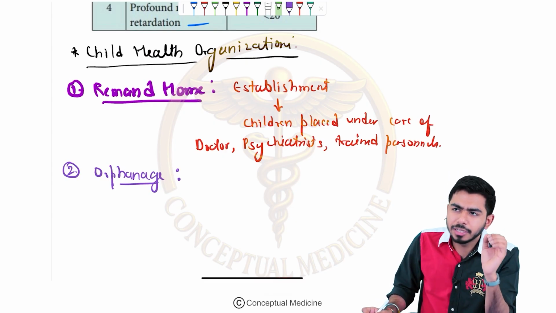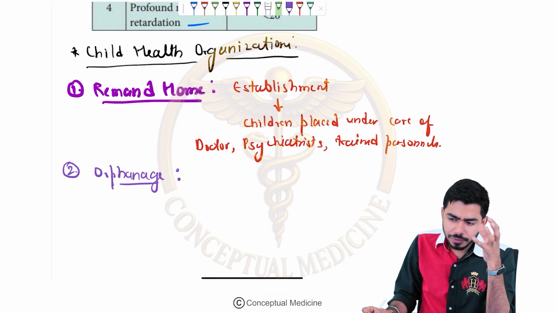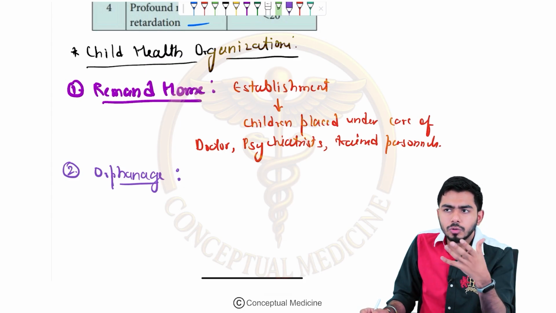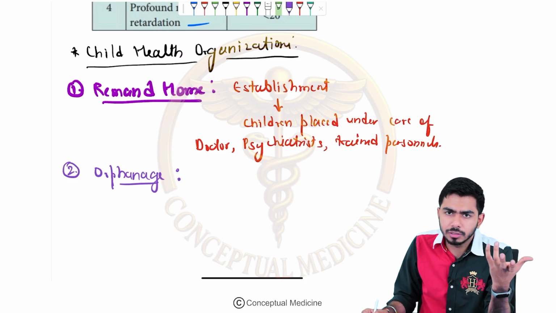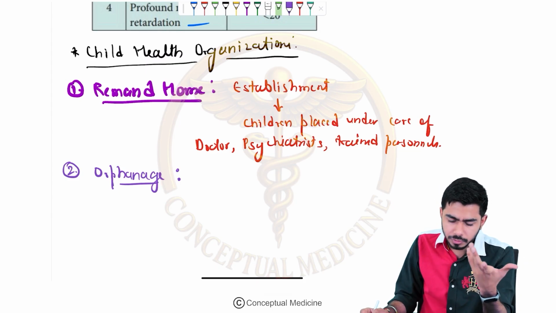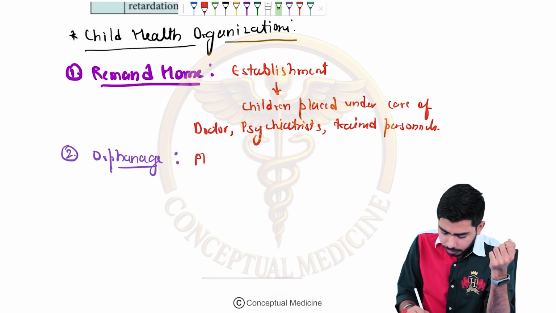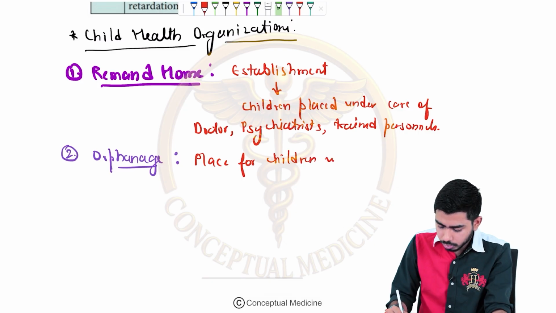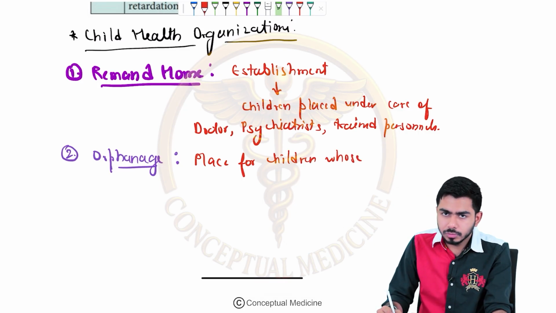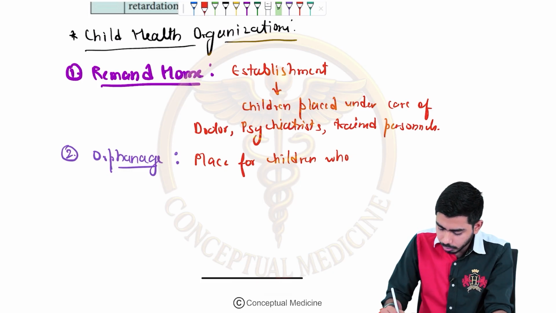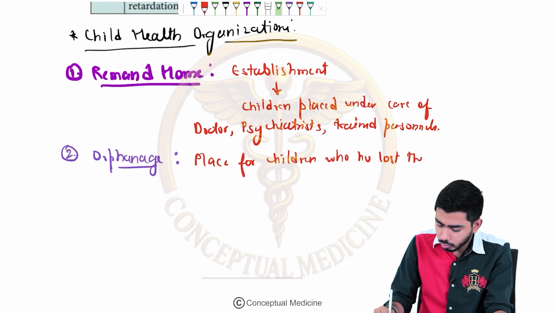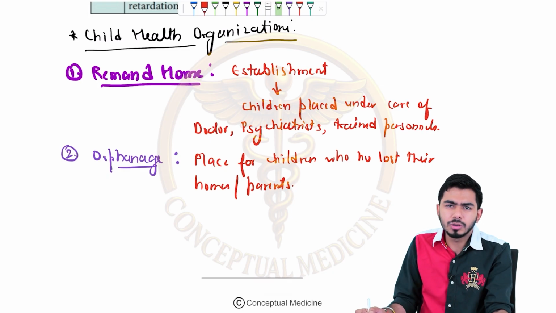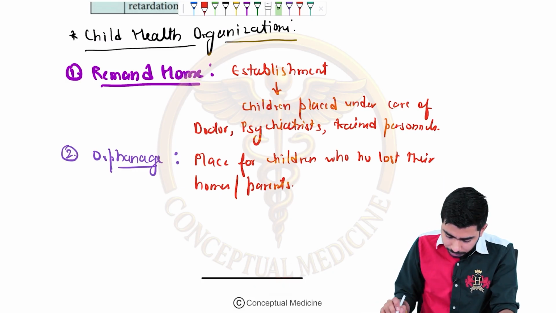The orphanage is that institution, or that place, where children will be placed who have lost their homes or who have lost their parents and nobody is there to take care of them. So this is the place for those kind of children, who have no parents or no home. For those children, the orphanage is there, right?